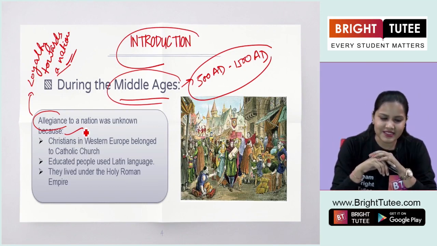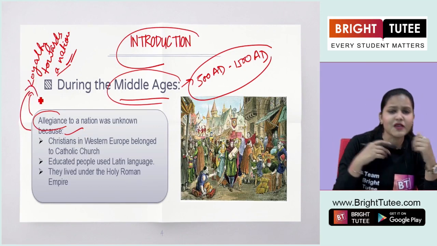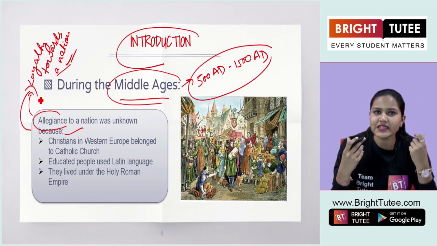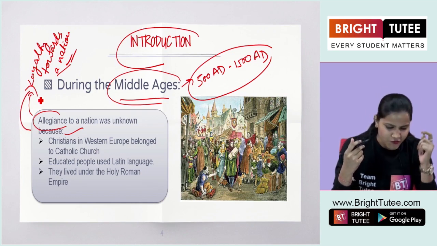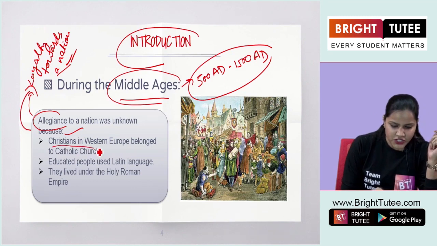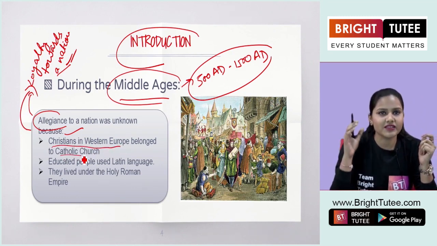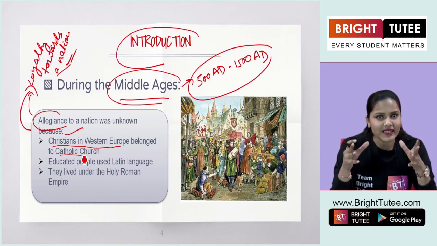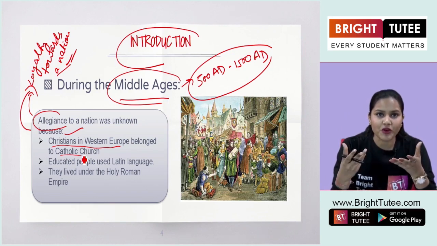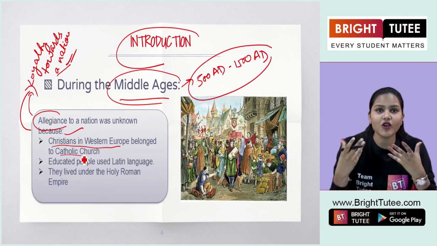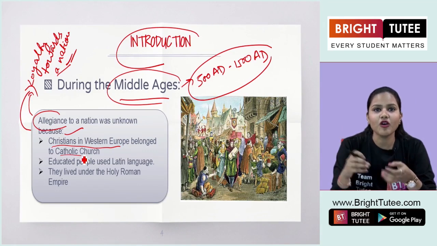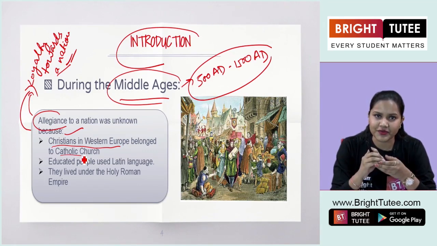Now what were the reasons that this feeling of loyalty was missing among the people there? The first reason was the Christians who were living in Western Europe, they belonged to the Catholic Church. At that time, religion was more important than this feeling of nationalism or feeling of belonging to a nation. Okay?